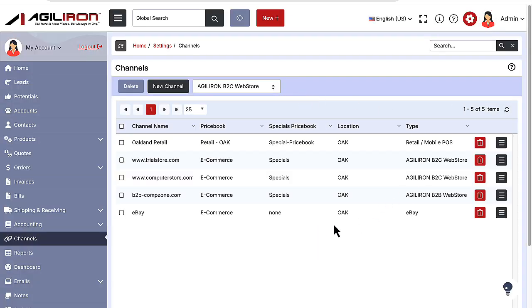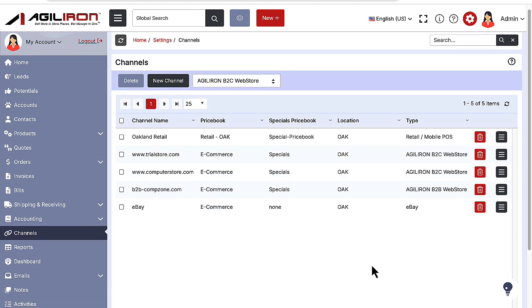Now that your eBay sales channel has been created in Agiliron, you next need to connect your Agiliron eBay sales channel to eBay itself, or more specifically to your eBay seller account, which is its official name from eBay. You have to provide the proper authorization for your eBay seller account to enable it to integrate with your Agiliron eBay sales channel. This allows your instance of the Agiliron suite to act on your behalf. While it may seem tedious now, this sort of disciplined process is what gives the Agiliron suite its reliability, data integrity, and ultimately its scalability with your eBay channel.